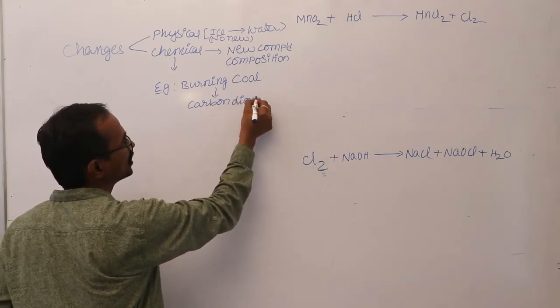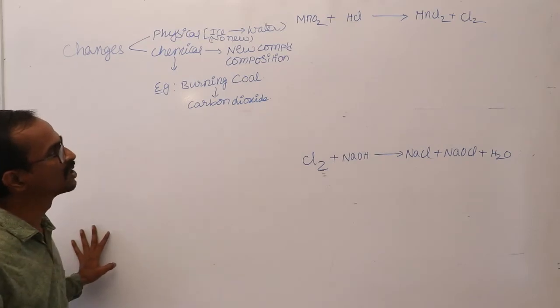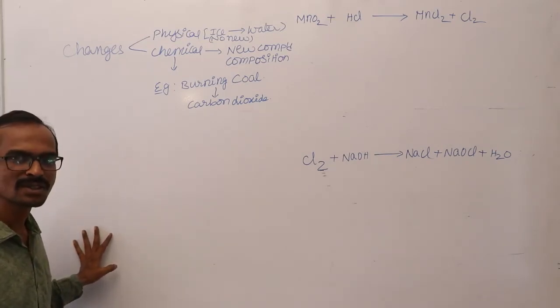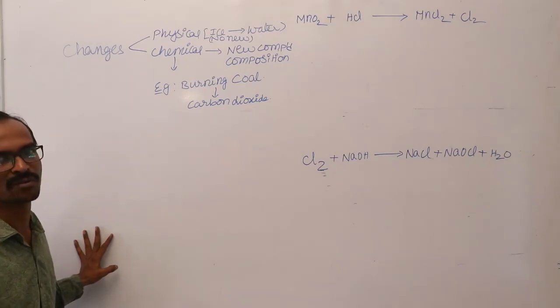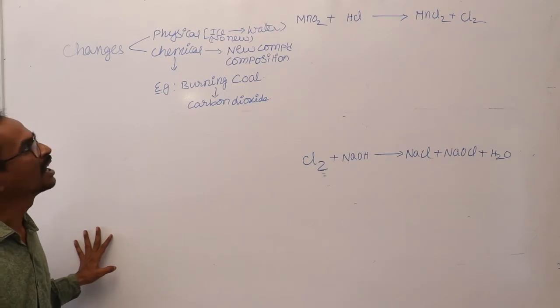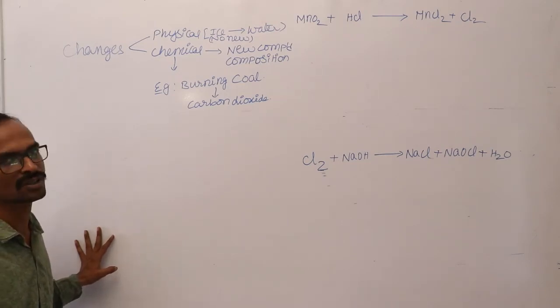If, instead of writing in words, I use symbols and formulae, that is called a chemical equation, and the chemical change may also be called a chemical reaction.